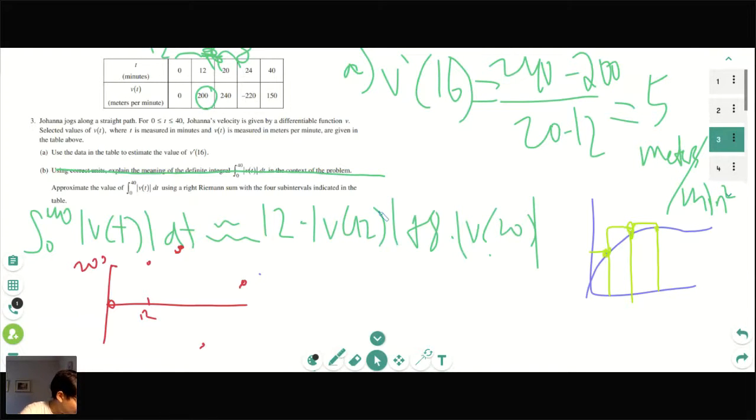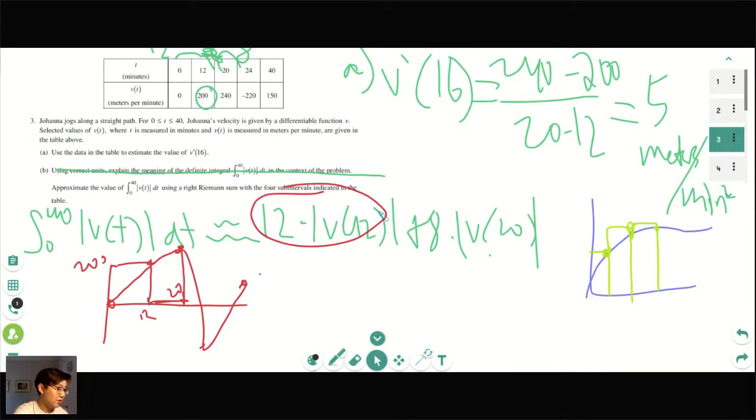So then I connect the dots literally, and I treat it like a right Riemann sum. So first you would go up here. So it would be 12 times 200, and that's 12 times v of 12. Then we go 8 over to 20 here, 8 times this height, which is 240. So 8 times 240. And then we keep going from here on out.